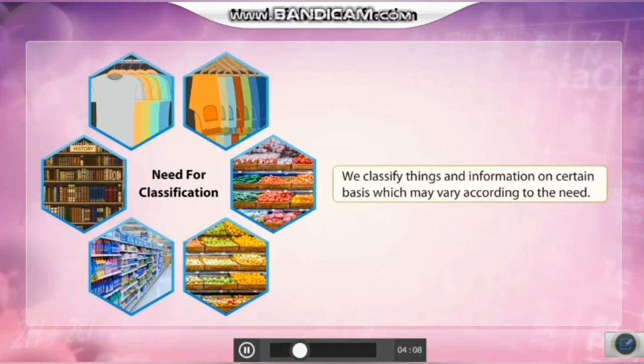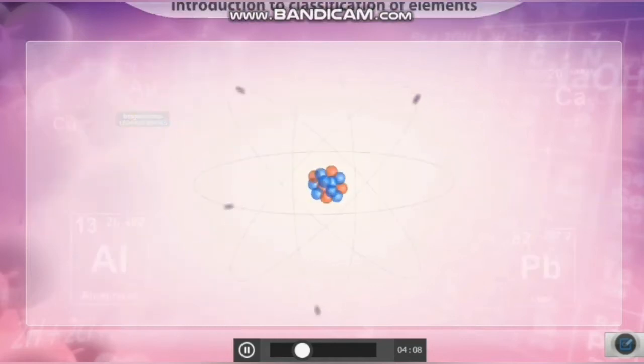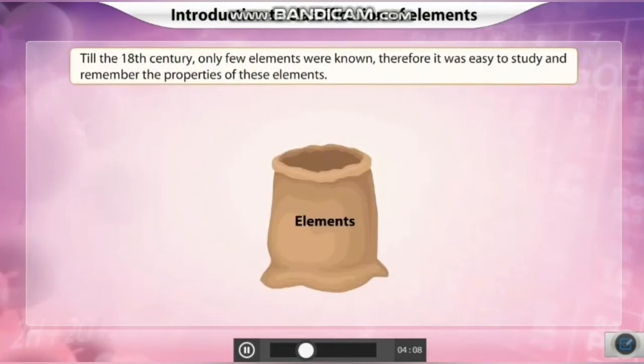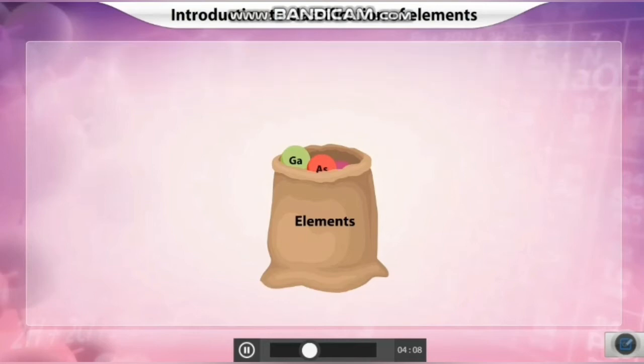We classify things and information on certain bases which may vary according to the need. Now let's talk about chemistry, where we deal with many elements and so classification is necessary. Till the 18th century, only few elements were known. Therefore, it was easy to study and remember the properties of these elements.